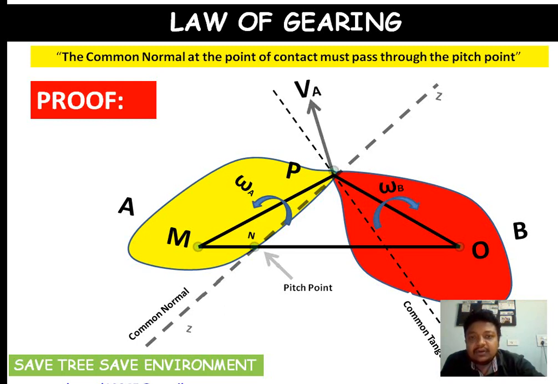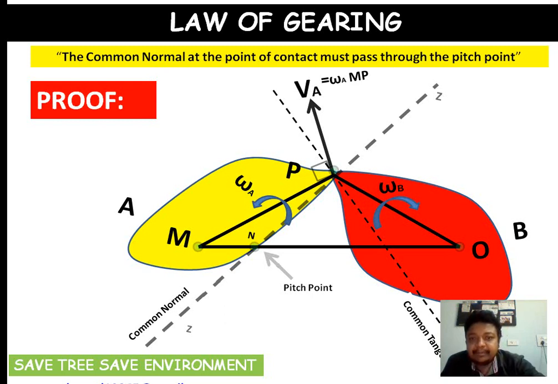The direction of this VA will be perpendicular to the line joining the center of rotation with the point of application of velocity. So it will be perpendicular to MP, and the magnitude of this VA, that is velocity of gear A, will be omega A into MP, that is the angular velocity of gear A multiplied by the distance MP.